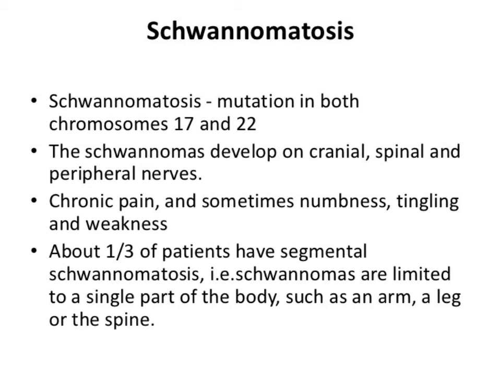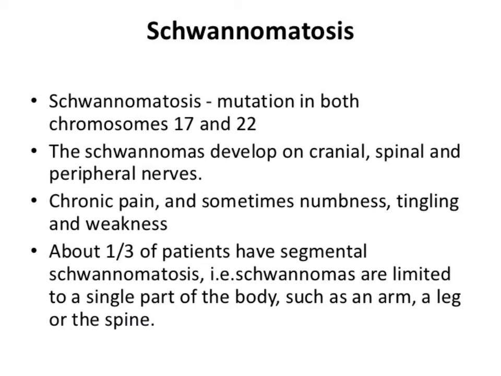What is meant by that? What is the meaning of the term segmental schwannomatosis? Segmental schwannomatosis means schwannomas are limited to a particular part of the body, such as the arm or leg or any other part like the spine, where it is present only at that part.